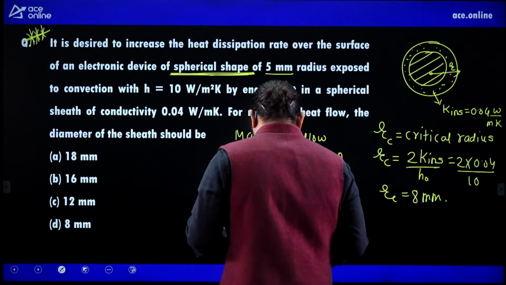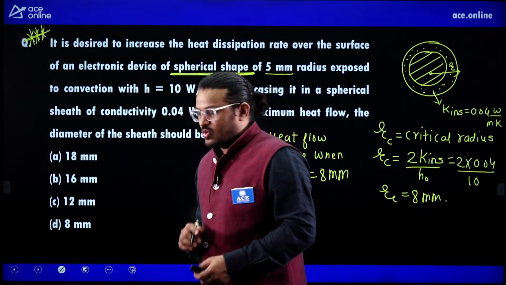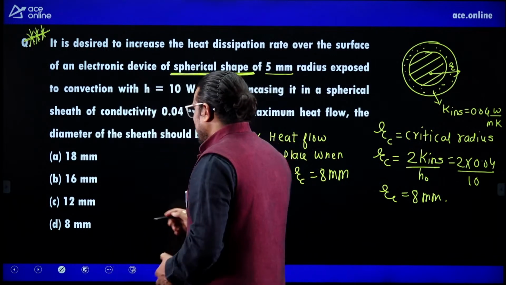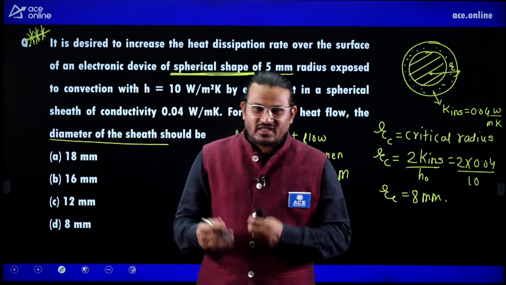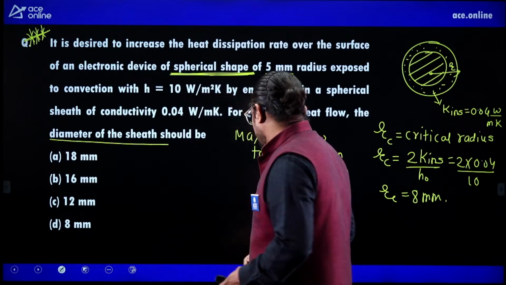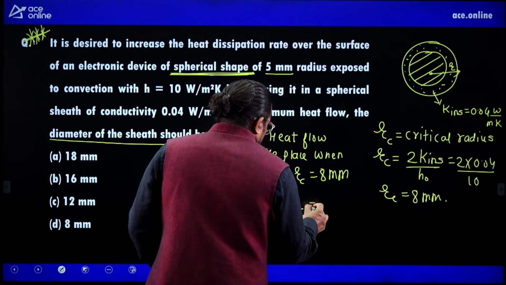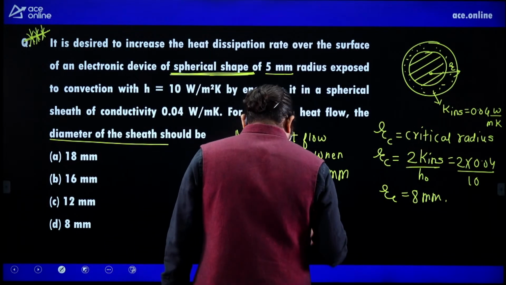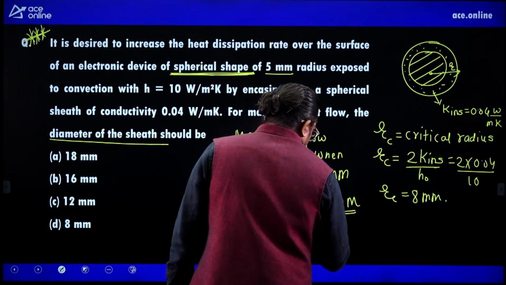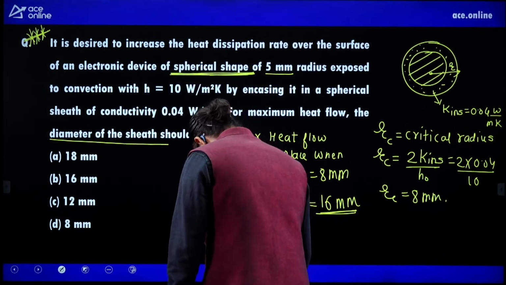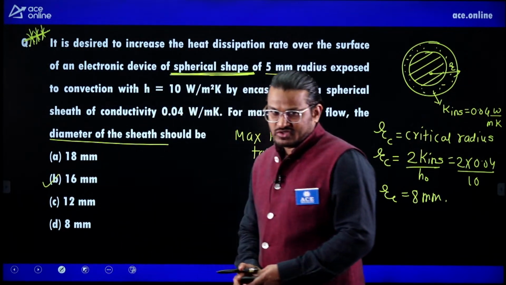But in the excitement, don't choose the 8 mm. Why? Because if you read the question, he says diameter. It happens many times that in the excitement we will say 8, but we need diameter. So diameter is twice of RC, so that will be 16 mm. So 16 mm should be the right answer. So that is your answer.